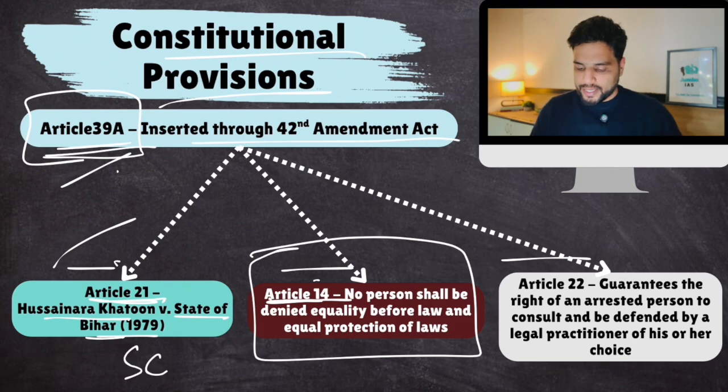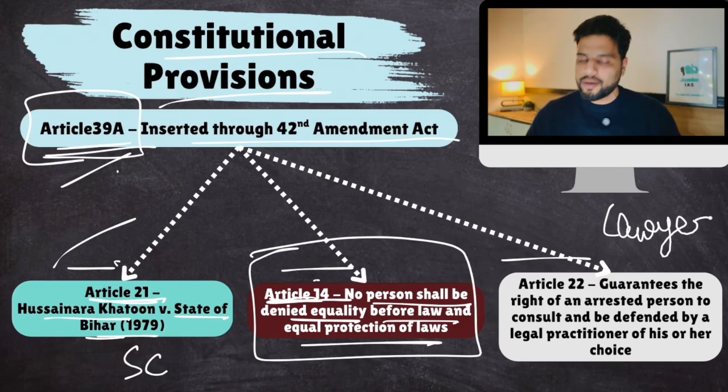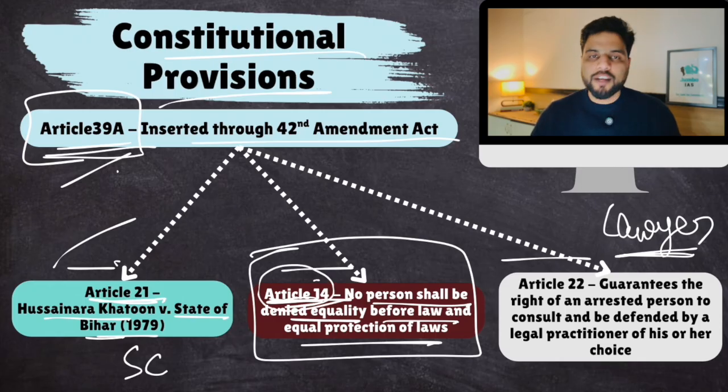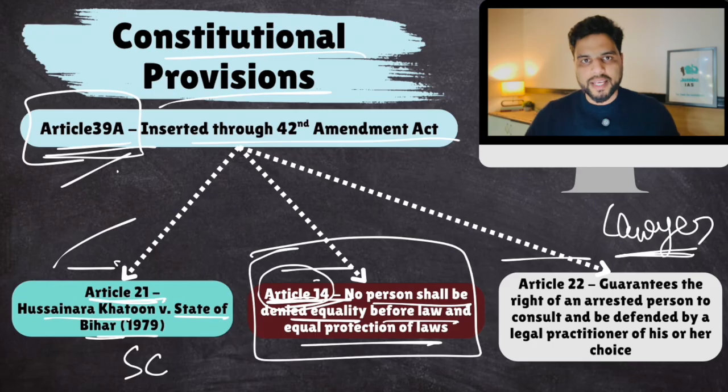Article 14 says no person shall be denied equality before law and equal protection of law. But you won't get equal protection of law if you cannot afford the services of a lawyer. So you won't be protected by law because you can't afford a lawyer. That would be a violation of Article 14, because a rich person will get justice but a poor person cannot. This is a violation of the right to equality.